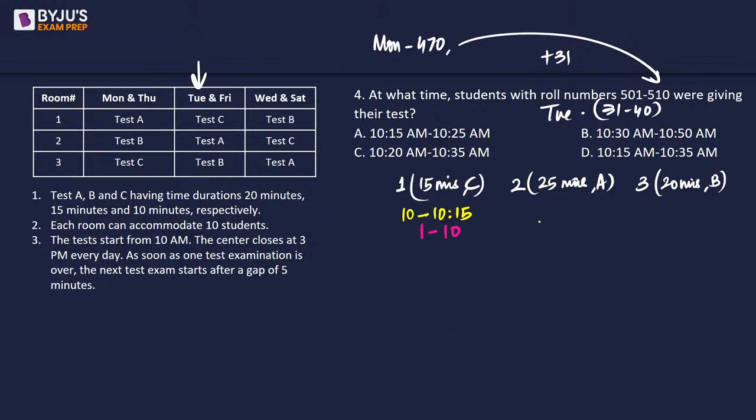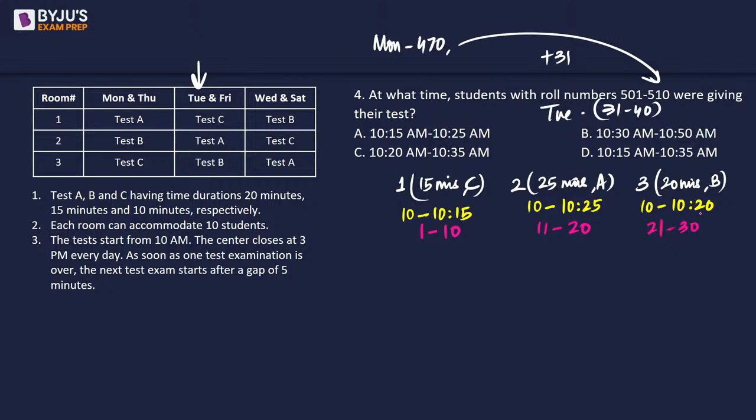Now, the next set of students will enter room number 2. They will be writing the test A, which is going to take 25 minutes. So they will get out at 10:25. Actually, at 10:20, they will get out. At 10:25, the next students will come in. So this is going to be from roll number 11 to 20, right? Now, from 10 to 10:20, we will have the next set of students, which is going to be from roll number 21 to 30.